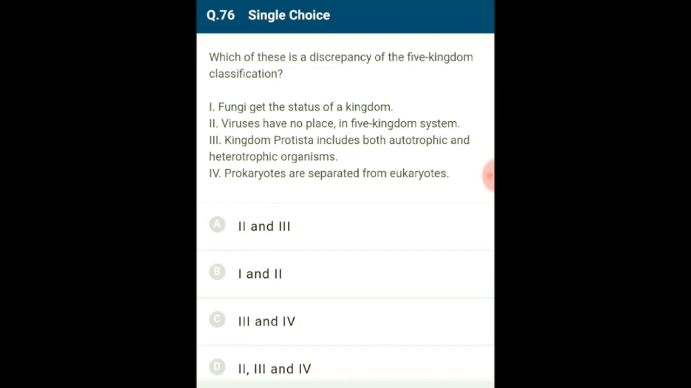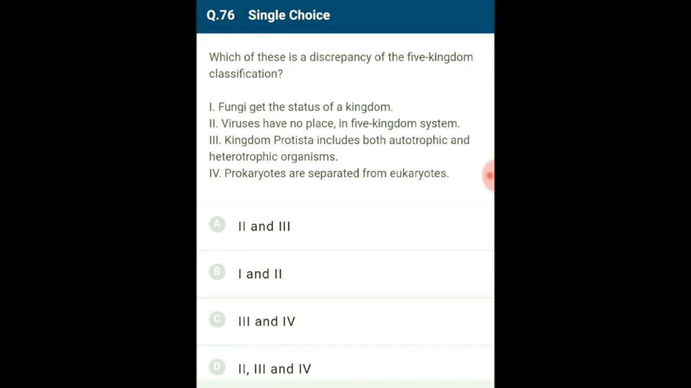However, viruses that are non-cellular have not been given any place in this classification. Also, all unicellular eukaryotes having diverse properties have been placed under the kingdom Protista. They contain autotrophic, heterotrophic, and saprophytic protists. This is a demerit of this system of classification.